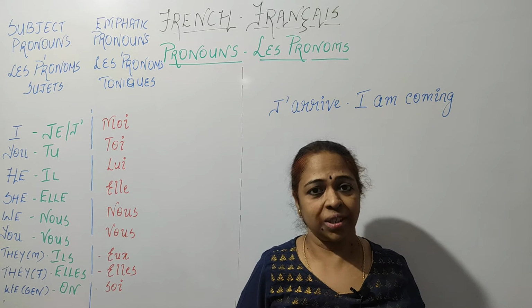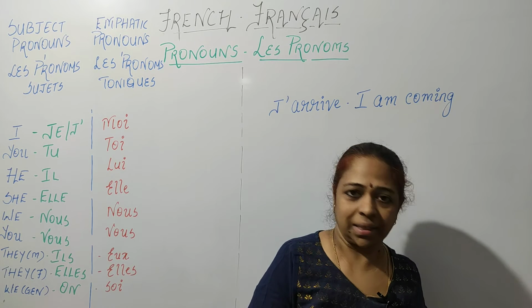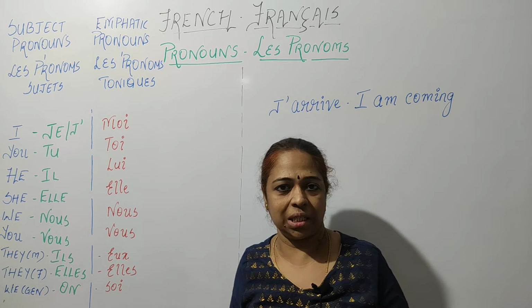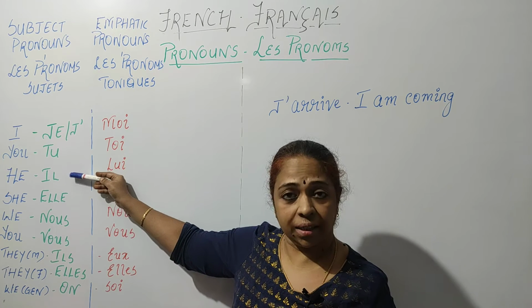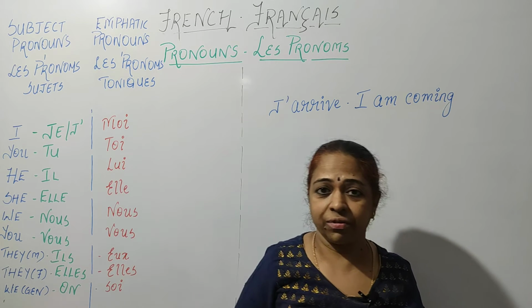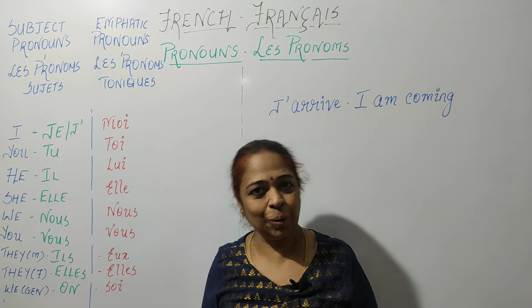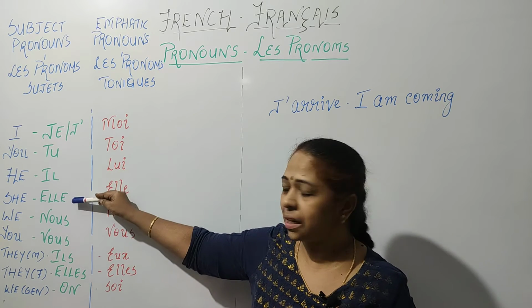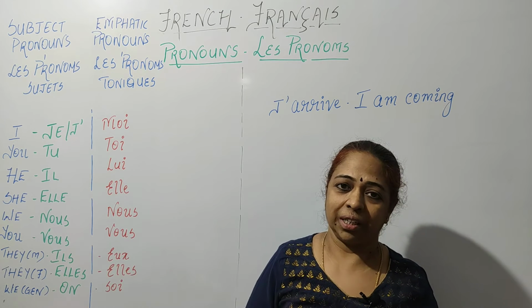Now we have also seen in French that all the nouns take either the masculine gender or the feminine gender. So il and elle not only refer to a person or animal, they also refer to things. So il, elle for singular and ils, elles for plural.